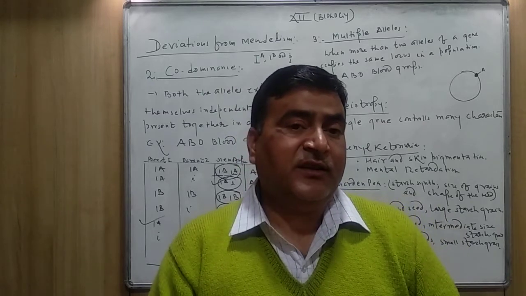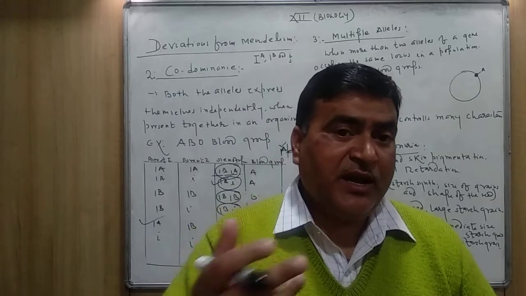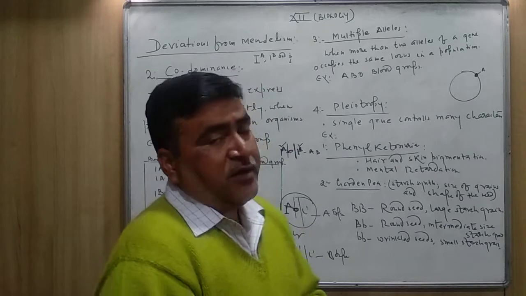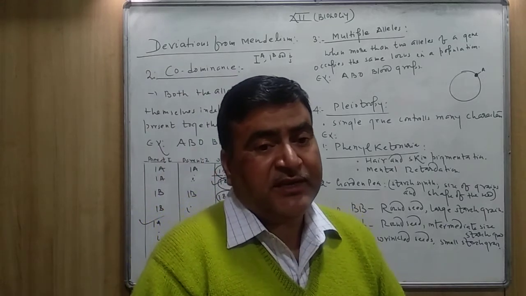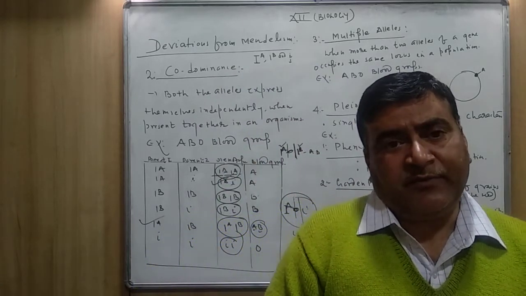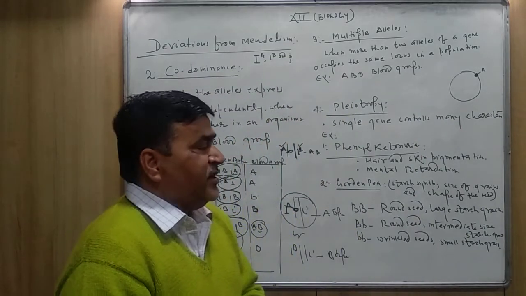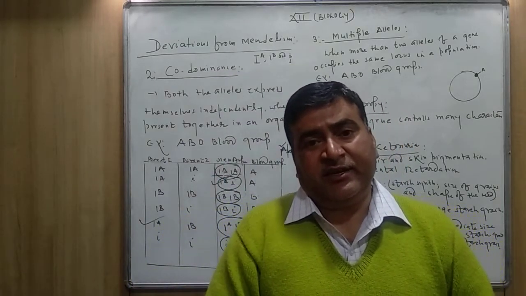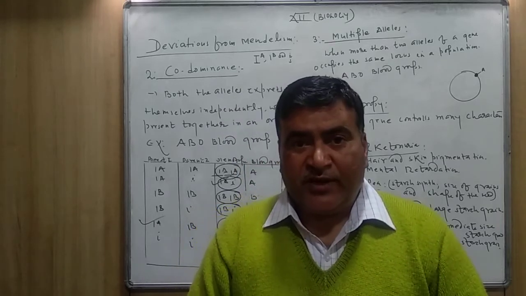It means a single gene, or a single gene product, may have more than one phenotypic expression. A single gene controls so many characters, and this is called pleiotropy. For example, phenylketonuria. The first one, phenylketonuria. We will study the disease phenylketonuria later on in this chapter.